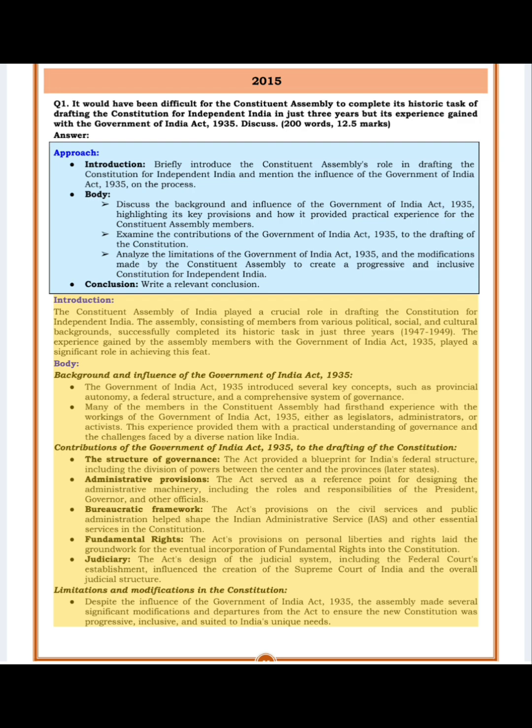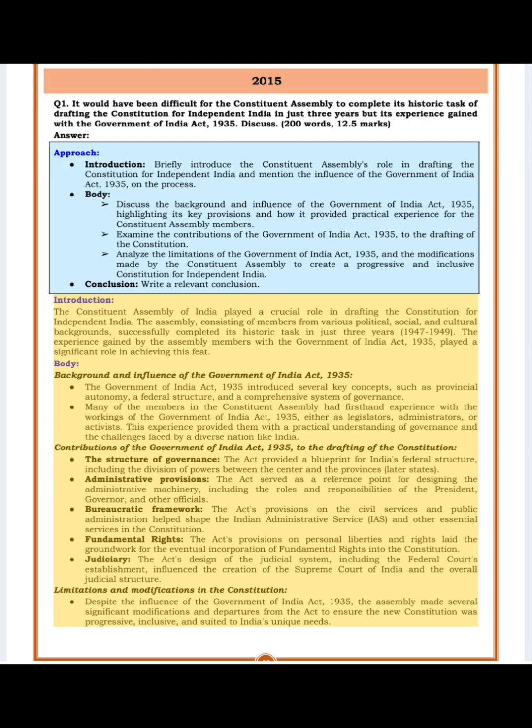Bureaucratic framework: the Act's provisions on the civil services and public administration helped shape the Indian Administrative Service, IAS, and other essential services in the Constitution. Fundamental rights: the Act's provisions on personal liberties and rights laid the groundwork for the eventual incorporation of fundamental rights into the Constitution. Judiciary: the Act's design of the judicial system, including the federal court's establishment, influenced the creation of the Supreme Court of India and the overall judicial structure.